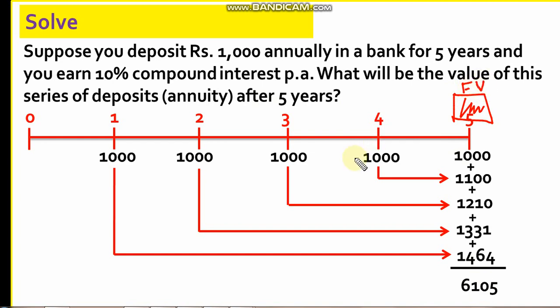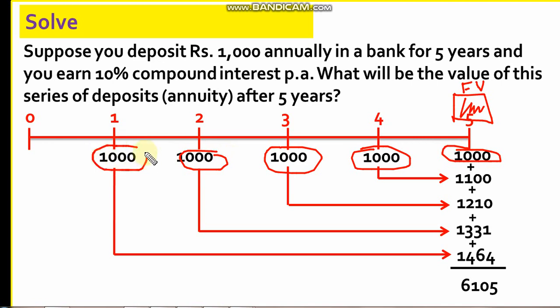As the deposits are equal in magnitude, all are 1,000 rupees, we call it an annuity. Now in this case, you must have noticed that I am depositing for 5 years, and that means I have to pay 5 installments of 1,000 rupees. Why am I not starting from time 0, but at the end of year 1, or at time 1 at this point?